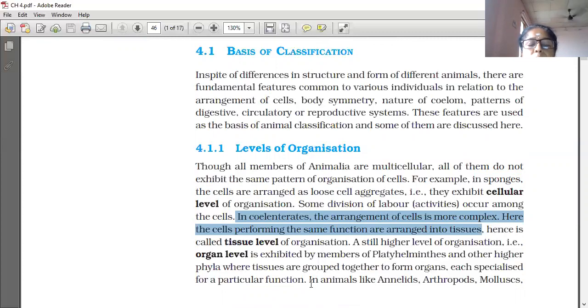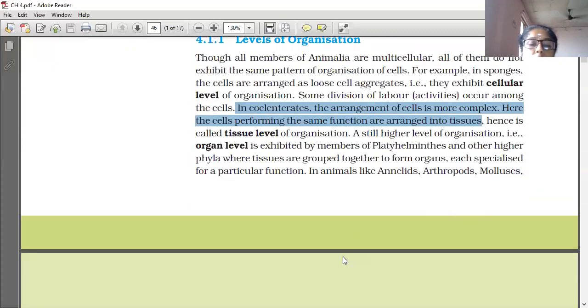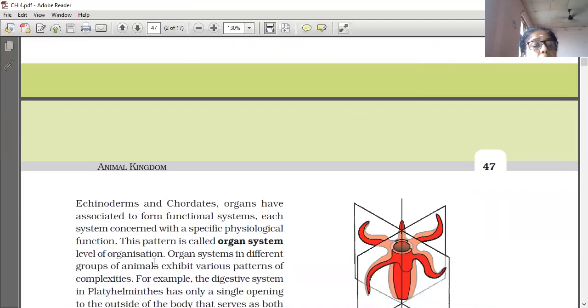In animals like annelids, arthropods, molluscs, echinoderms and chordates, organs are associated to form organ systems. Each system is concerned with a specific physiological function. This pattern is called organ system level of organization.